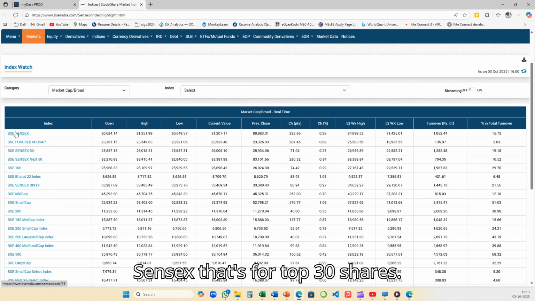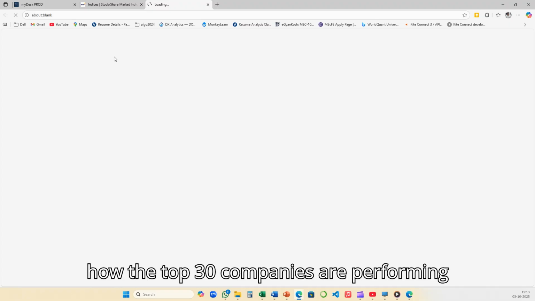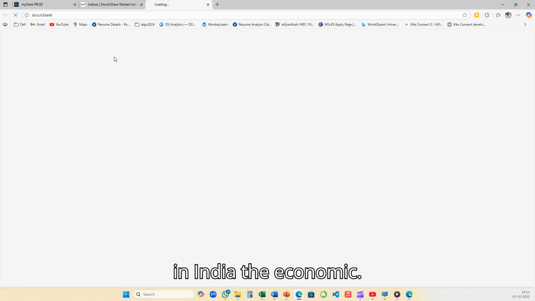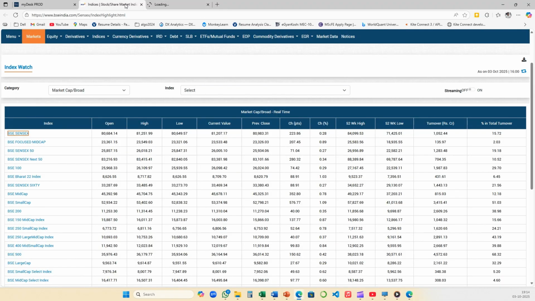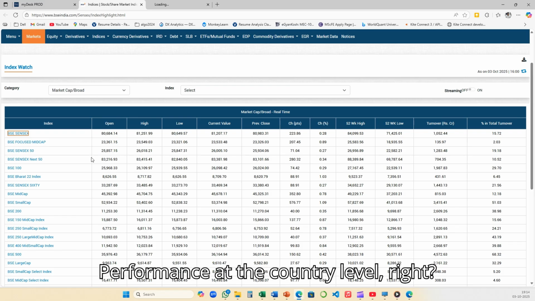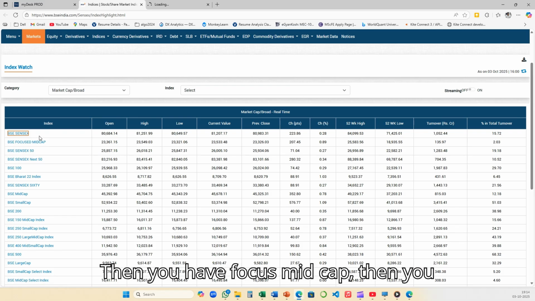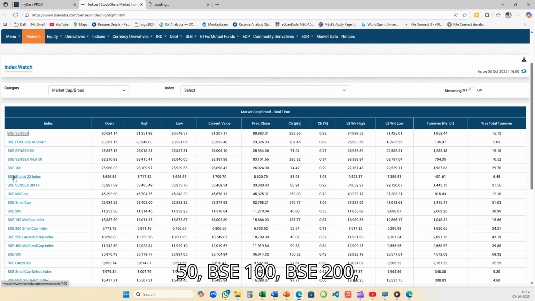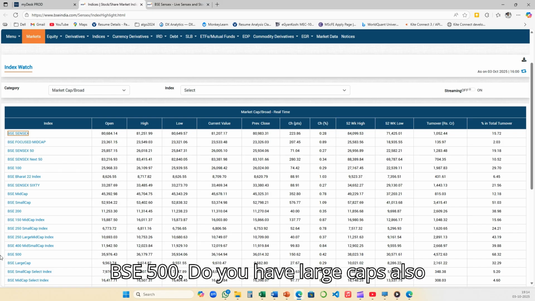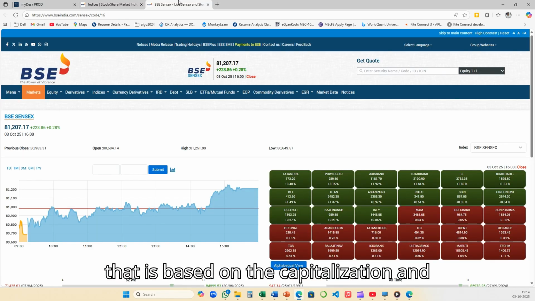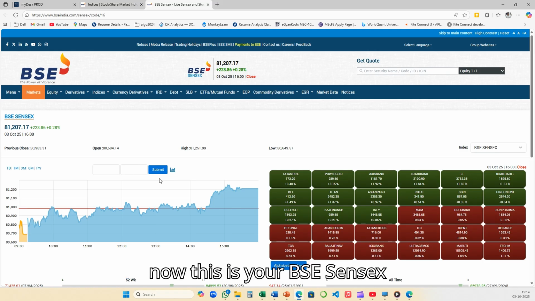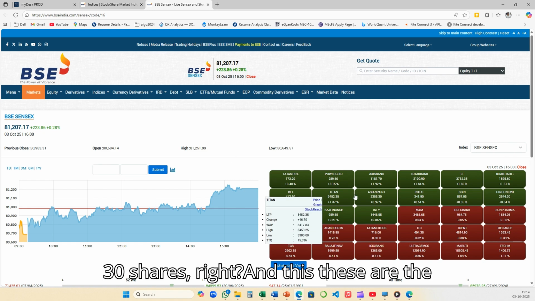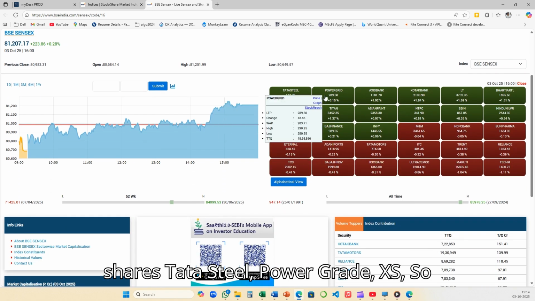That's for top 30 shares. How the top 30 companies are performing in India, the economic performance at a country level, right? Then you have focus mid cap, then you have BSE 50, that is BSE Sensex 50, BSE 100, BSE 200, BSE 500. Do you have large caps also? That is based on the capitalization. And now this is your BSE Sensex 30 shares, right? And these are the shares: Tata Steel, Power Grid, Axis.